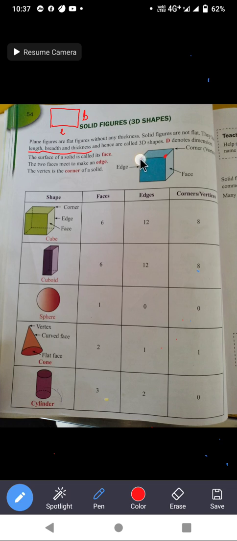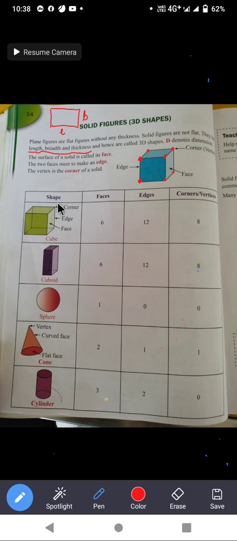One vertex is here, here, and here also. The plural form of vertex is vertices. If you talk about one corner only, you say vertex. If you talk about more than one corner, then you say vertices.